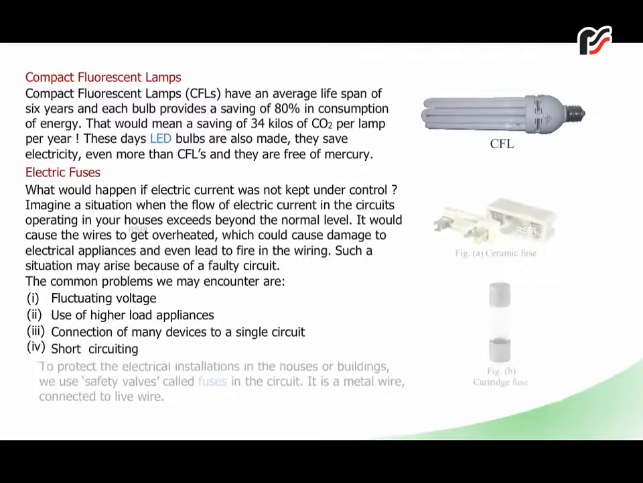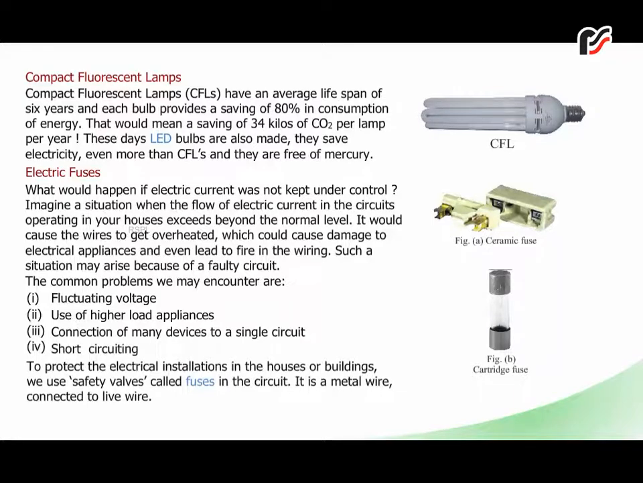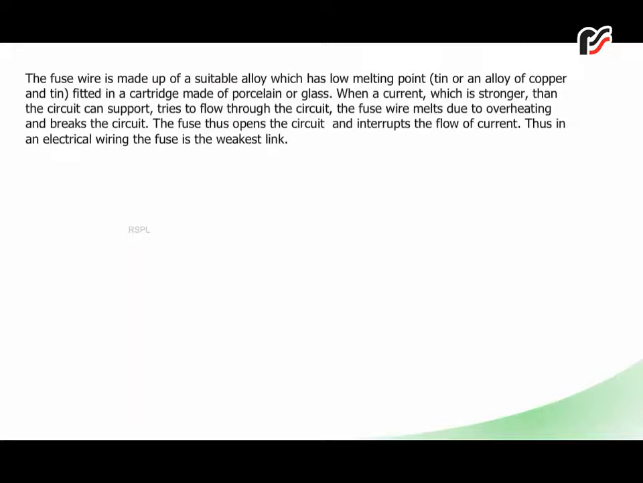To protect the electrical installations in the houses or buildings, we use safety valves called fuses in the circuit. It is a metal wire connected to live wire. The fuse wire is made up of a suitable alloy which has low melting point, tin, or an alloy of copper and tin fitted in a cartridge made of porcelain or glass. When a current which is stronger than the circuit can support tries to flow through the circuit, the fuse wire melts due to overheating and breaks the circuit. The fuse thus opens the circuit and interrupts the flow of current. Thus, in an electrical wiring, the fuse is the weakest link.